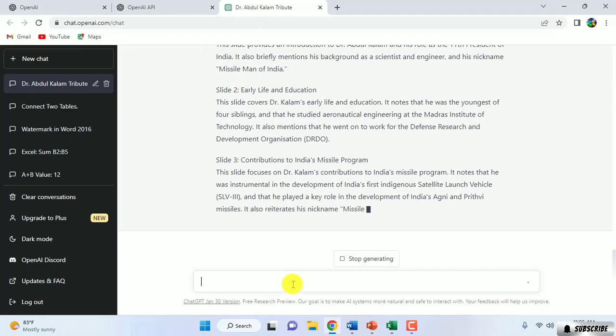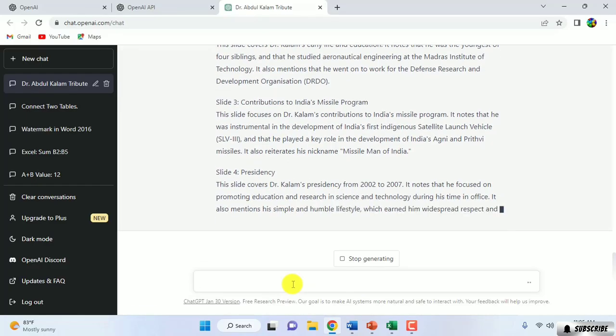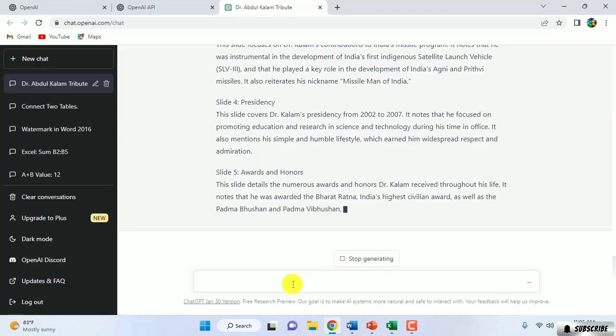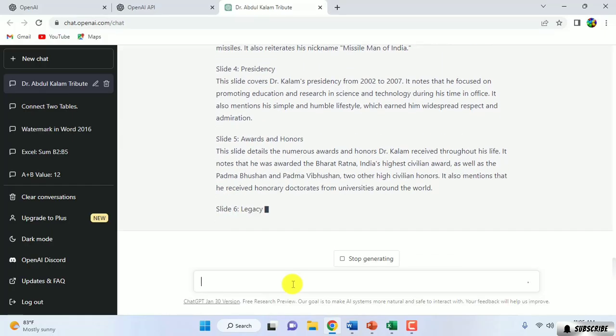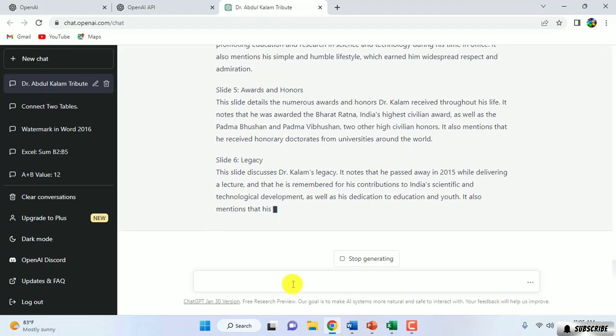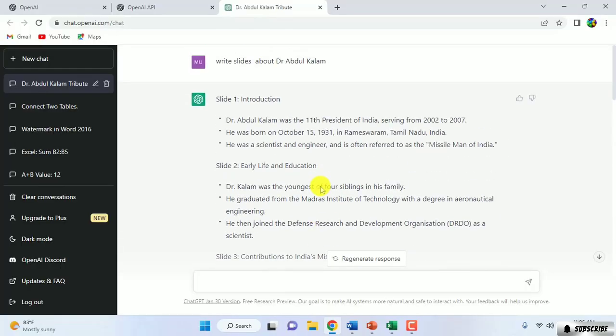So this is how you can generate and create a powerful and smart PowerPoint slide by using ChatGPT. It's a really great facility which is given by OpenAI. So your PowerPoint slide is ready. You can take the points from ChatGPT and paste them into PowerPoint. This is a really great feature which is given by ChatGPT.